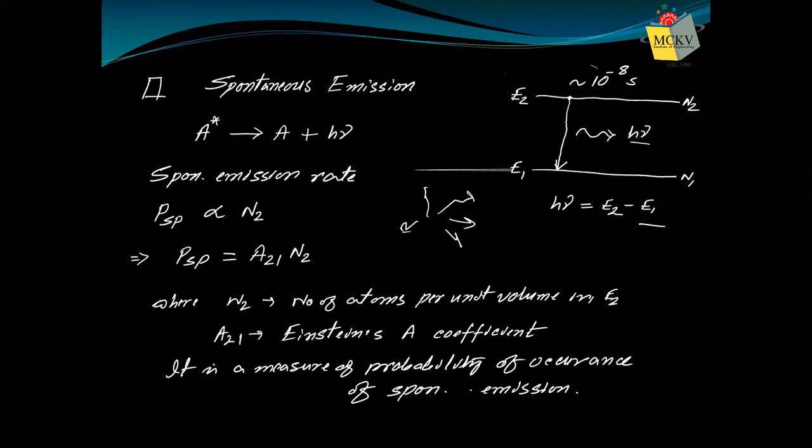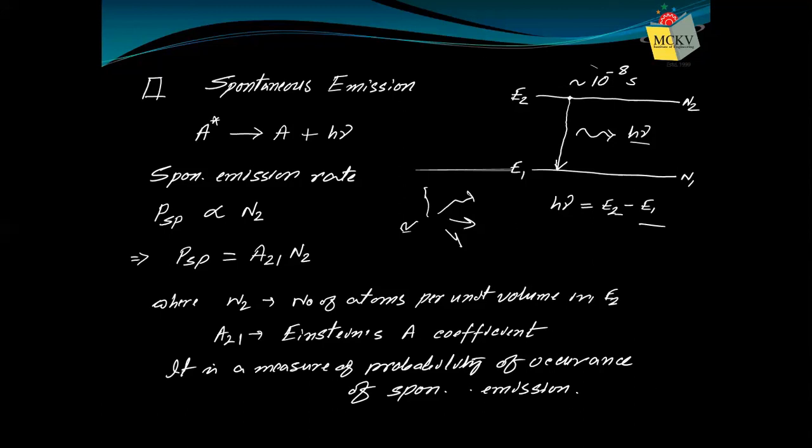The atoms do not prefer to stay in the high energy level. They de-excite to the low energy level by emitting some energy, and this is the amount of energy that will be released, E2 minus E1. Now we are only considering the amount of energy which is released as light energy. That's why we have written hν.